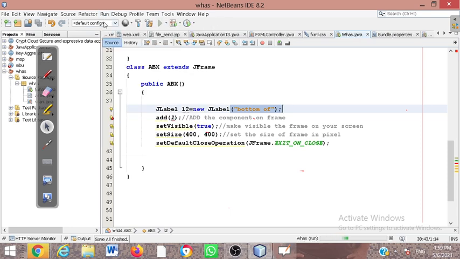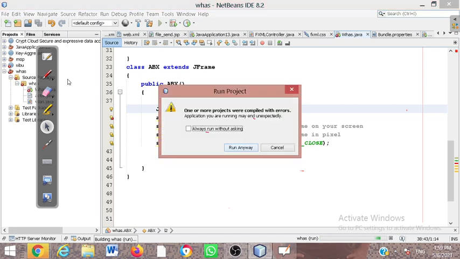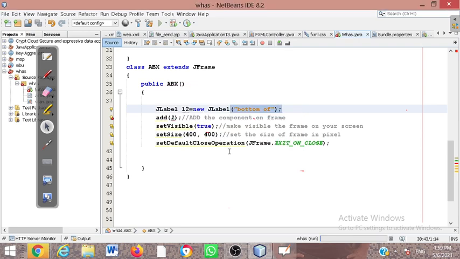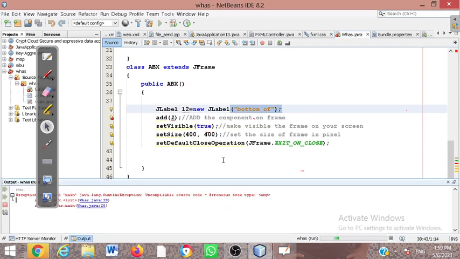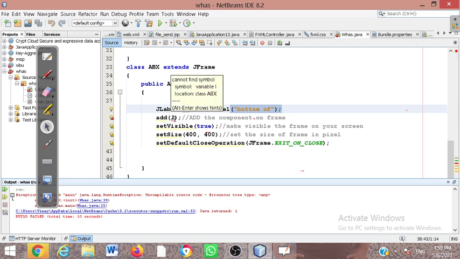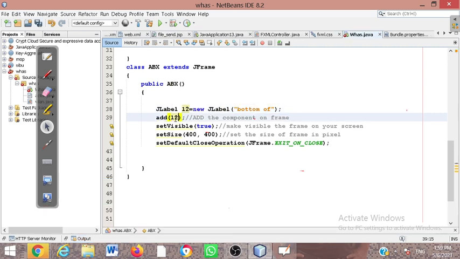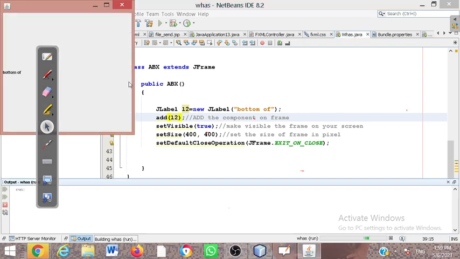Now we are going to run this code, and we have to see, it's going on. Oh, voilà. What error is going on? It needs add, it will be in that. Yeah, right. Thank you very much. So we are going to run this code. Yeah, the bottom of message is showing now, right.